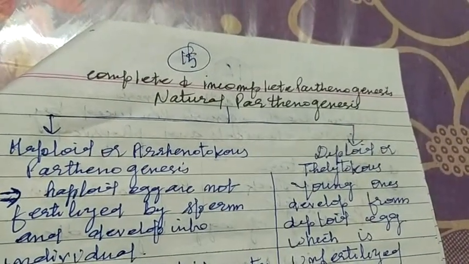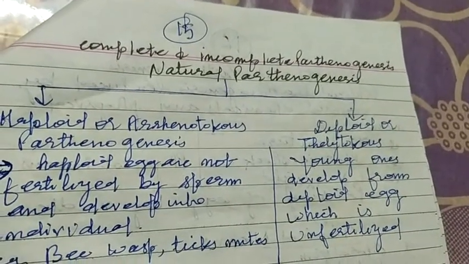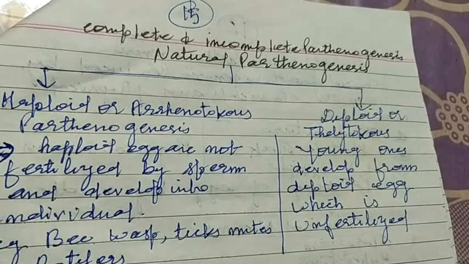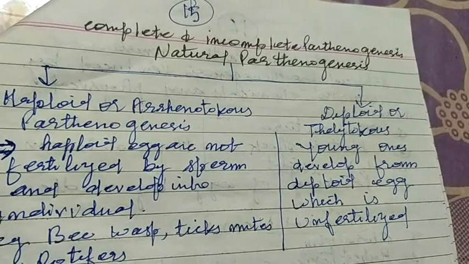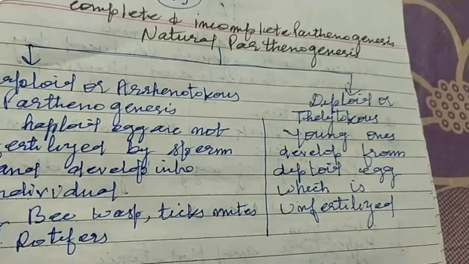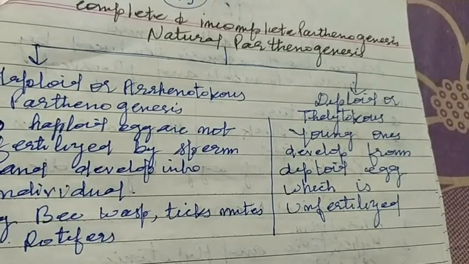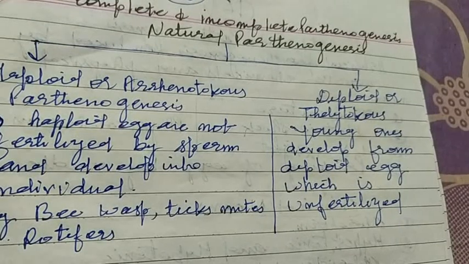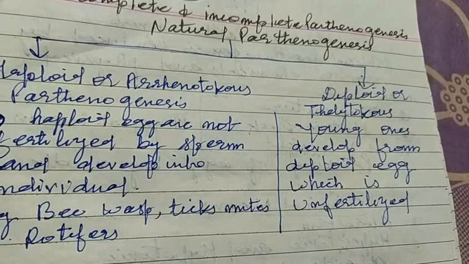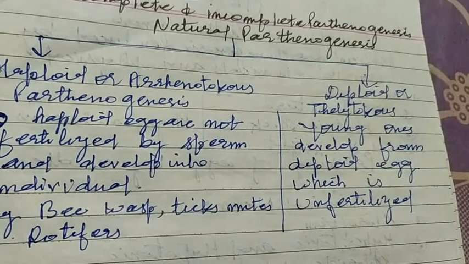Complete or incomplete parthenogenesis, which is included under natural parthenogenesis, is further of two types: haploid or Arrhenotokous parthenogenesis and diploid or Thelytokous parthenogenesis. Haploid या Arrhenotokous parthenogenesis में क्या होता है, egg haploid egg है यहाँ पर, it is not fertilized by the sperm, and the individual which is developed from the haploid egg is also haploid in nature.